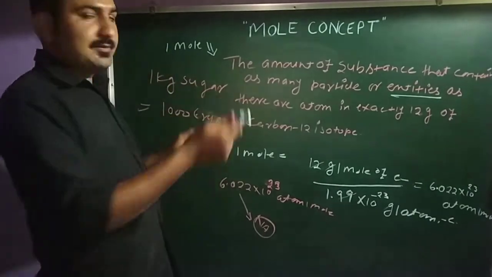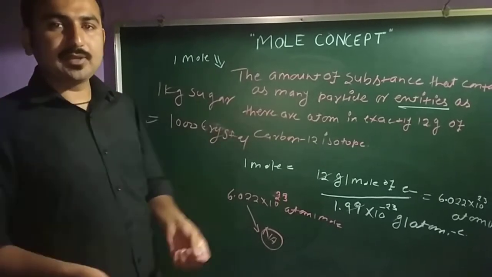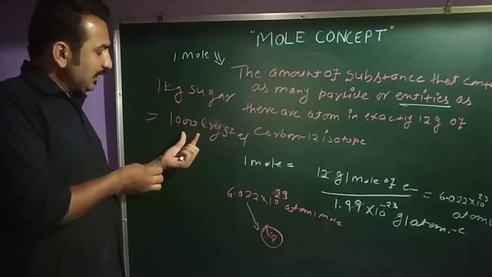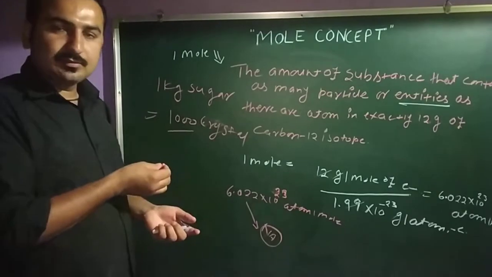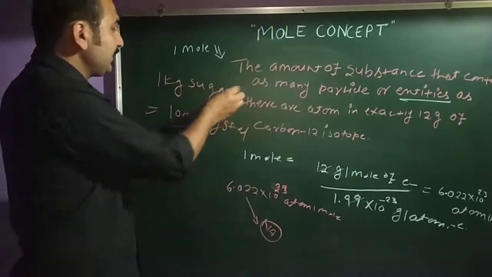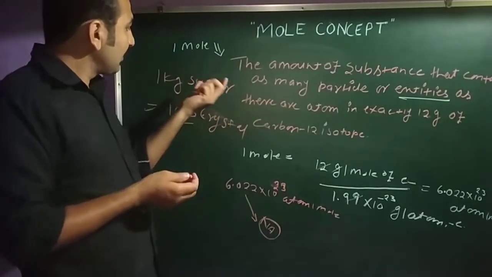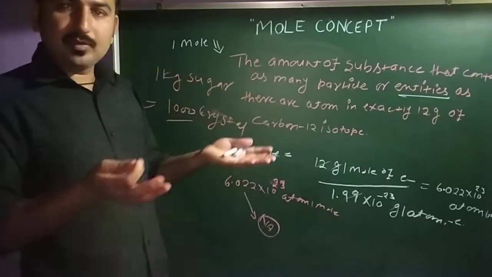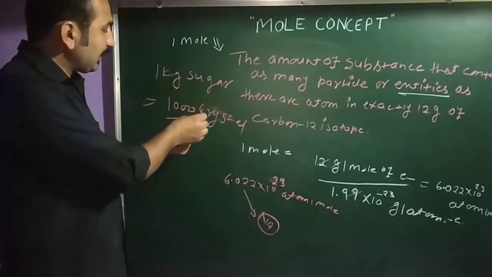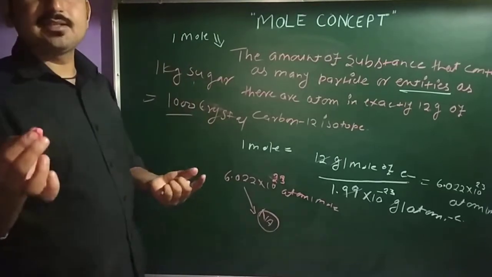And I am saying give me the 1 kg of sugar. It is very difficult for us to count the 1000 crystals, so we make a standard, a measuring instrument. That means counting is very difficult and weighing is very easy.